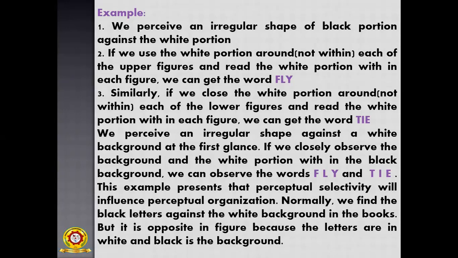We perceive an irregular shape against a white background at the first glance. If we closely observe the background and the white portion within the black background, we can observe the words fly and tie. Okay, so this example presents that perceptual selectivity will influence perceptual organization. So ultimately the perceptual selectivity is influencing the perceptual organization. Normally we find black letters against a white background in books, but it is opposite in this figure because the letters are in white and the background is black.